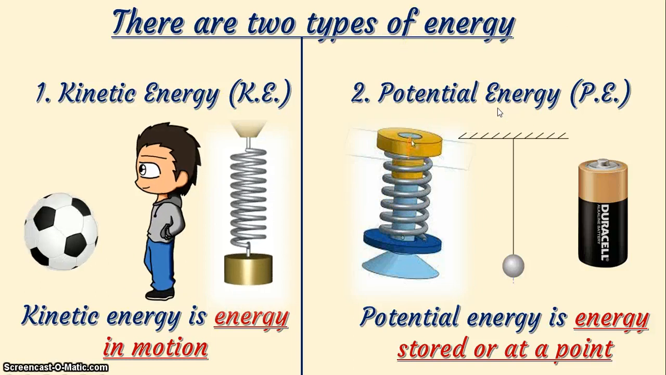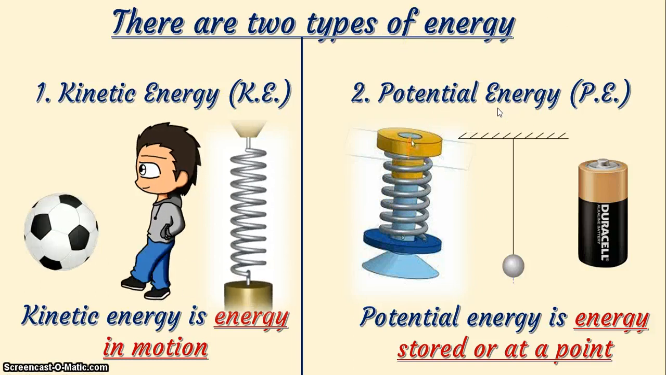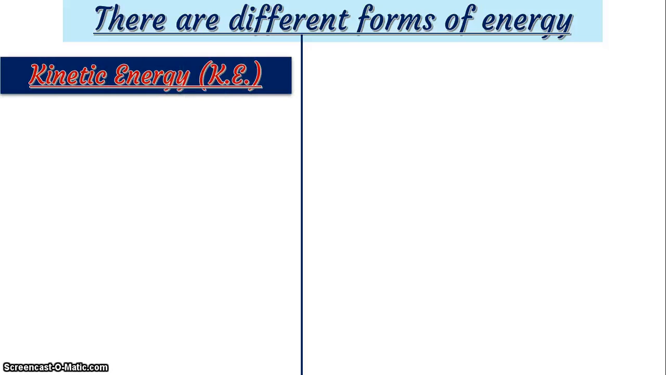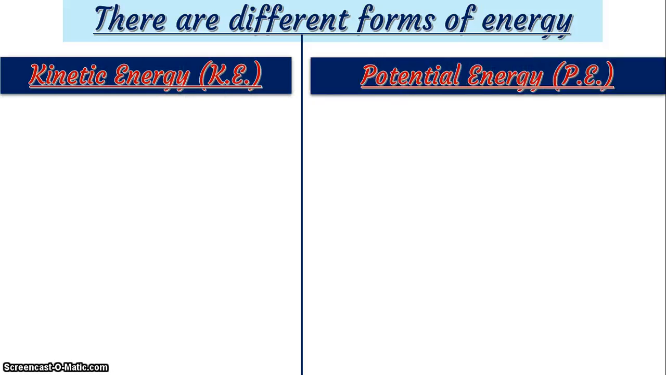Take notes. However, there are different forms of energy, okay? There are different forms of energy. So there is this difference between the types of energy and the forms of energy. There are two types of energy, which are the kinetic energy and the potential energy. But under these types of energy, we have different forms of energy. So let's start with the kinetic energy.